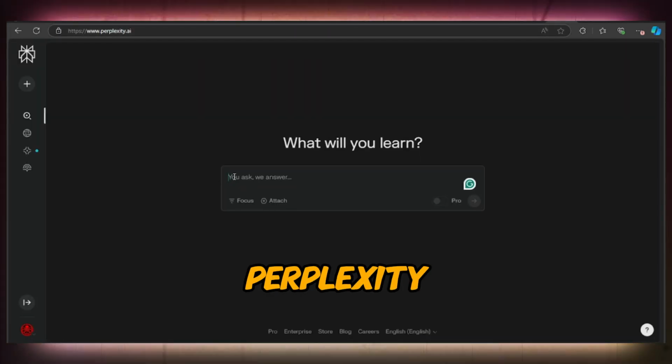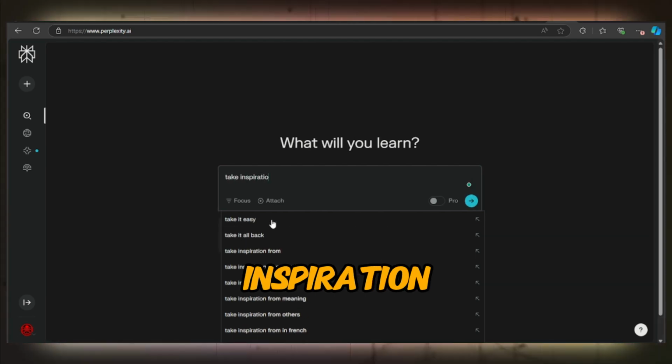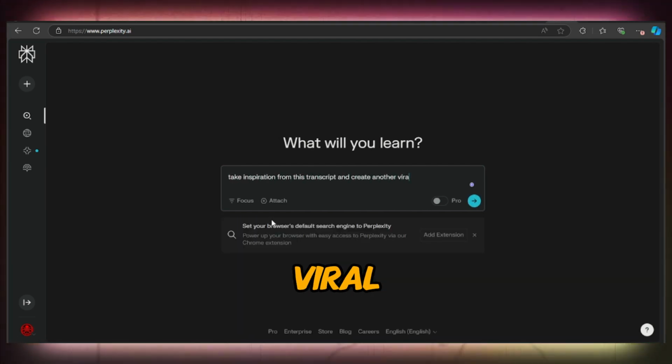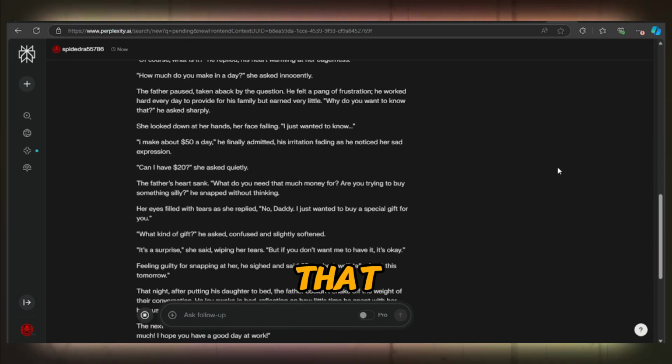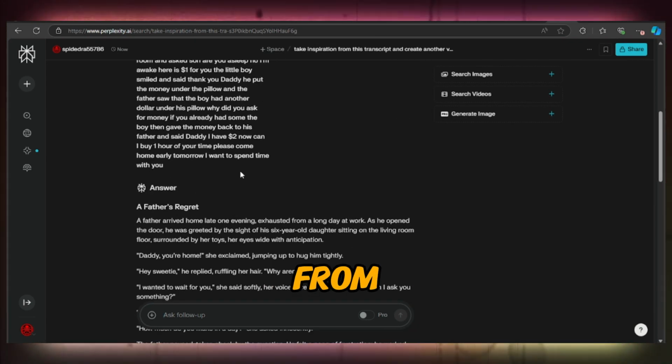Now I will head over to Perplexity AI and type this command. Take inspiration from this transcript and create another viral sad story. Make sure it's the same length as the original, but don't shorten the story. Perplexity is a free AI tool that will write a script by taking inspiration from another.